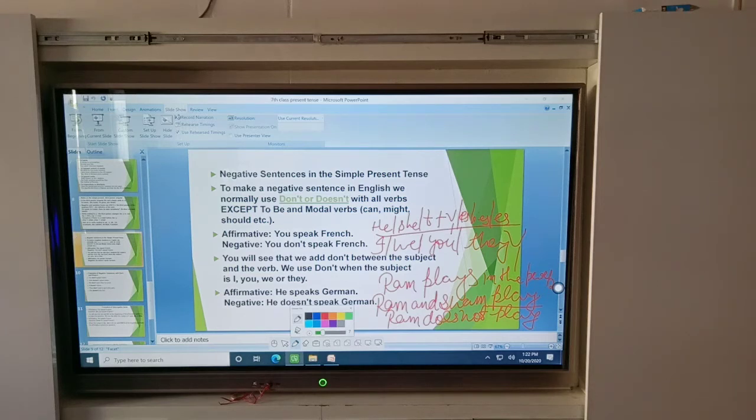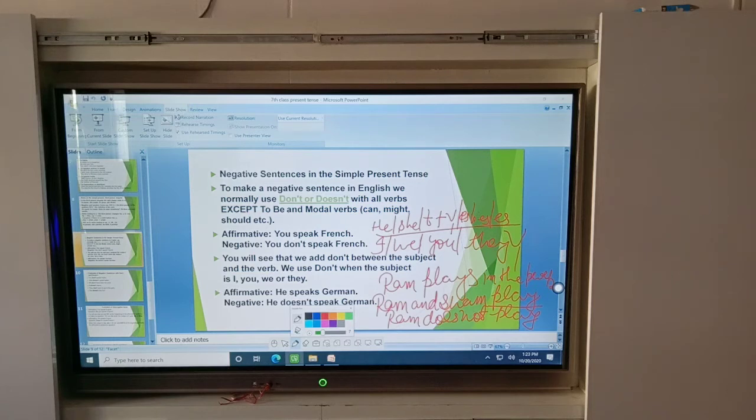Okay, if you describe any action in the present time, you want to say that she does not do this, she does not speak, okay? She does not speak. Okay, that time your subject is singular, then you put a singular verb. She does not speak. If you want to write about someone like you, you don't speak. Here your subject is plural, then you put do, and if your subject is singular, then you put does.